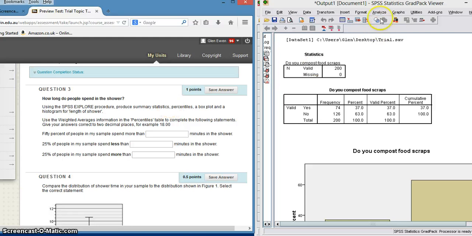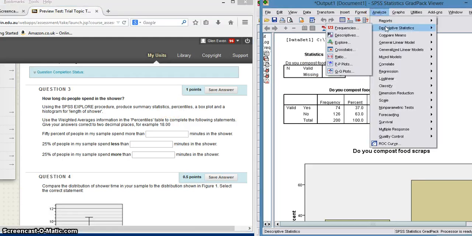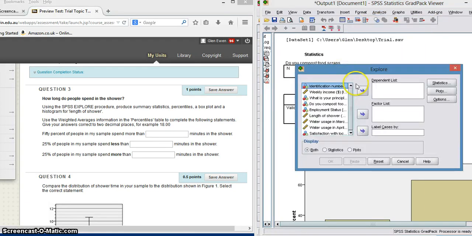Using the SPSS Explore, so we're going to go up to here, Descriptives, and Explore. Use the weighted averages information in the table. A box plot and histogram for the length of shower. So we've been asked a few things there, so we're going to go to Descriptives, Explore, and we're looking at the length of shower. So we're going to use this one, put it across.